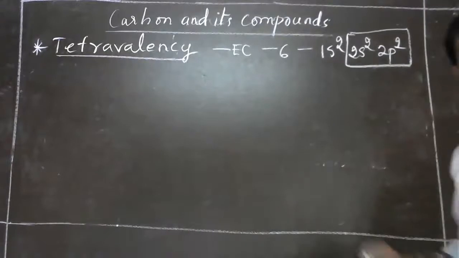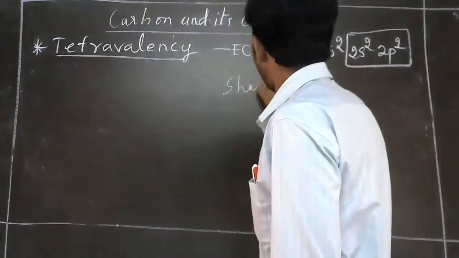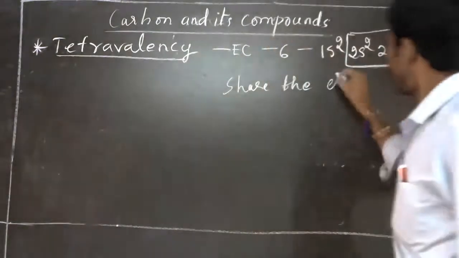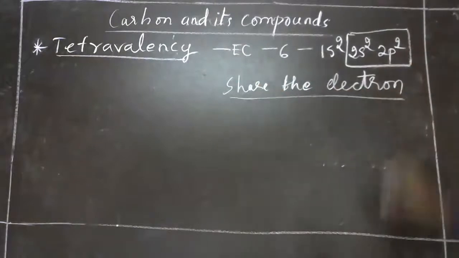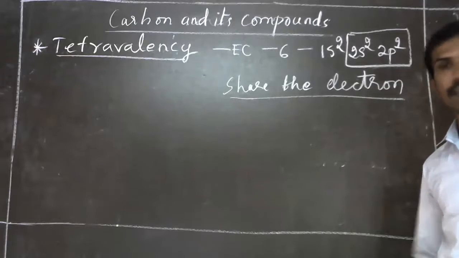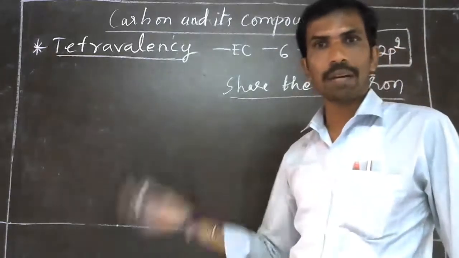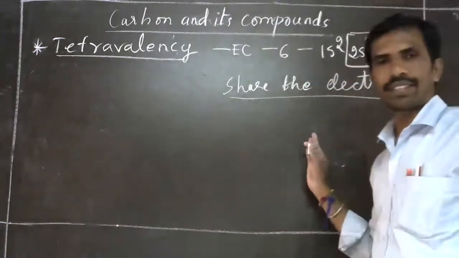Because of that, it shares electrons with other carbon atoms or other elements to become stable, or to get its octet configuration.